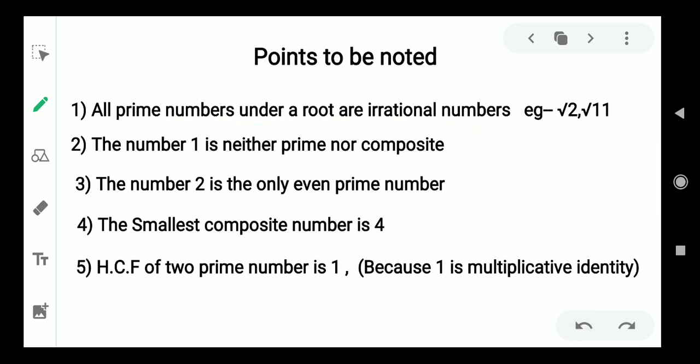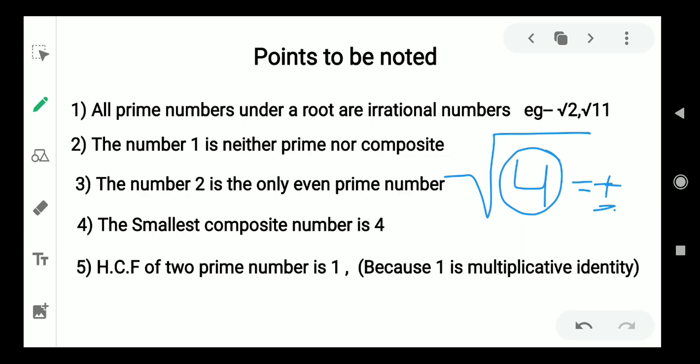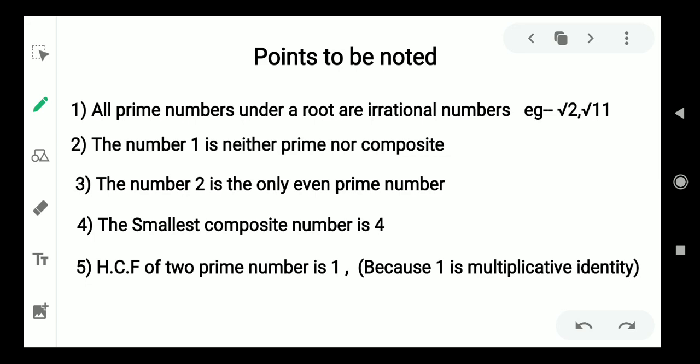What does it mean? If we take the root of any number, like first of all say 4, we get that this number is a rational number. This will give us the result as positive or negative 2. But when we take prime numbers such as root over 2, it will always result in a non-terminating and non-repeating number. That is, it will give a number that will never end. So all the prime numbers under a root are going to be irrational numbers.